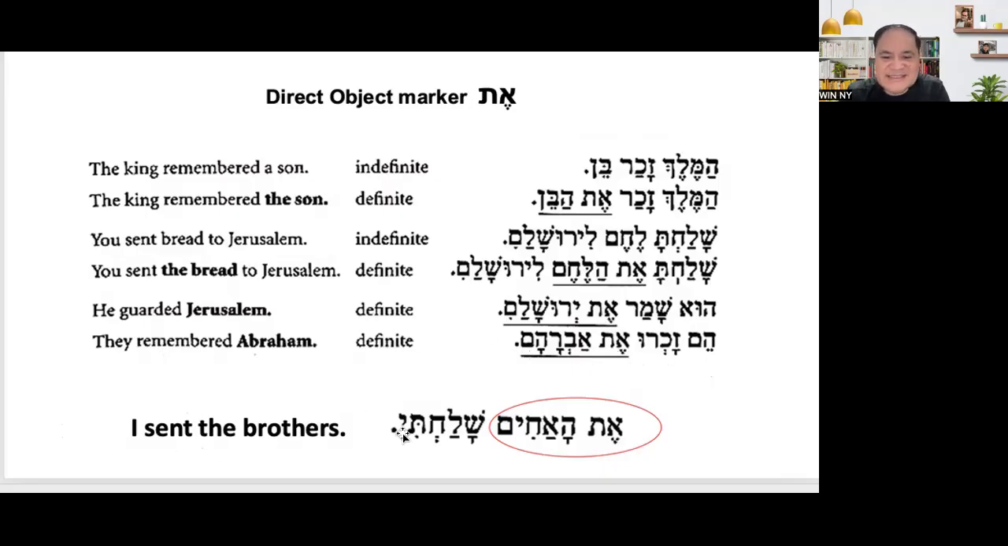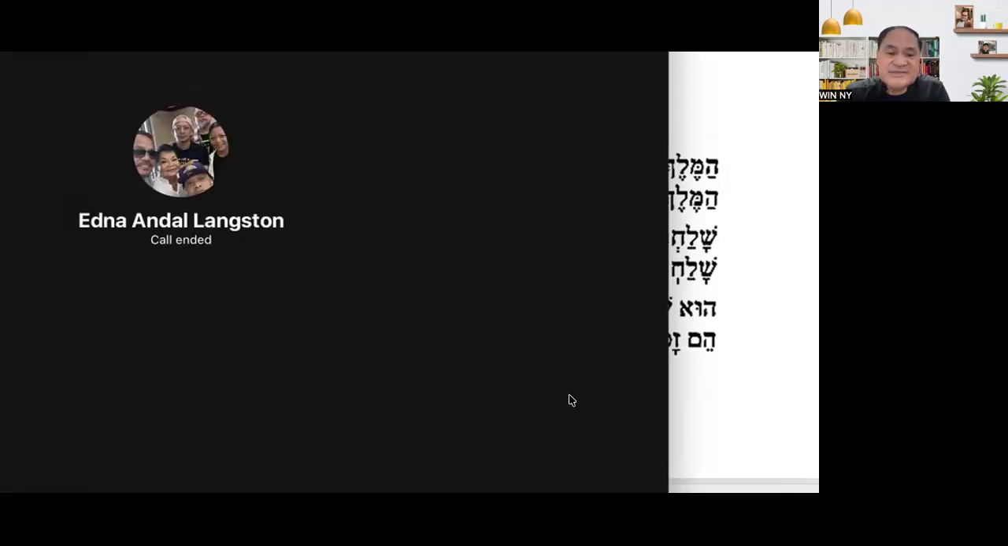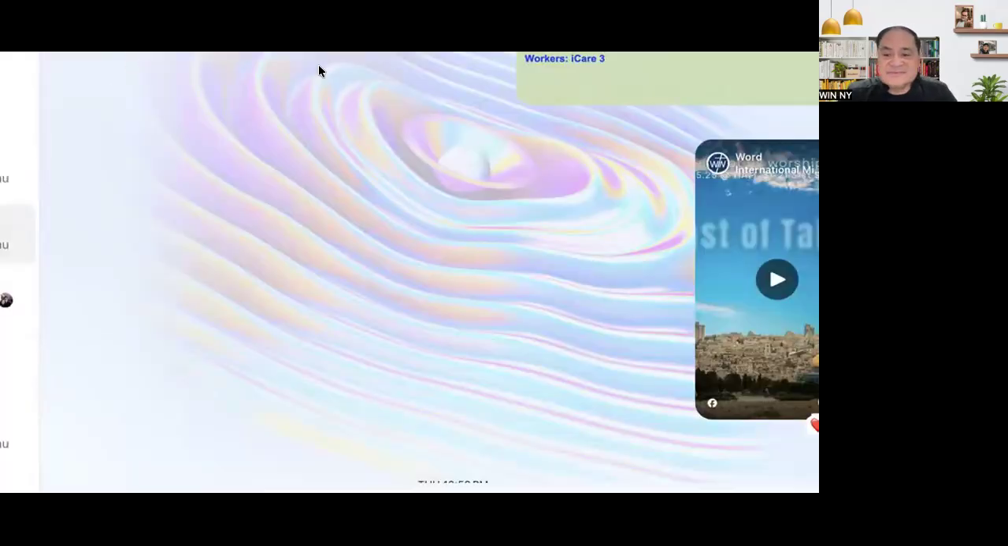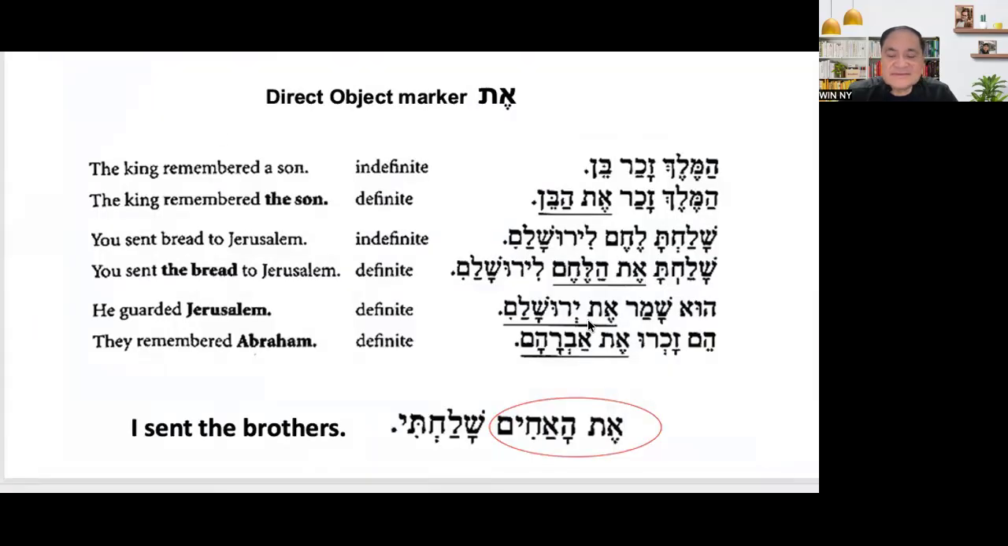Okay, so let's analyze this. Look at this sentence. I sent the brothers. So look at the translation here. Look at the original Hebrew. Okay, it is the direct object that starts the sentence. Remember that in Hebrew, that is the reason why we have to find and understand the importance of the direct object marker. Because if you don't know it, you will just translate it as the brothers I sent. Okay? The brothers I sent.